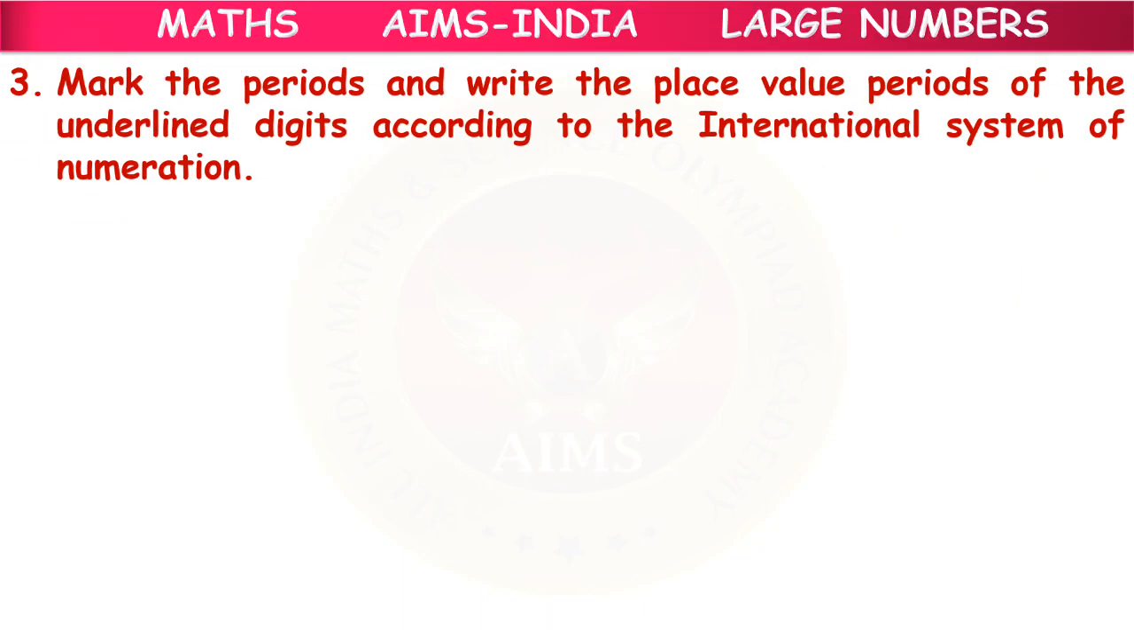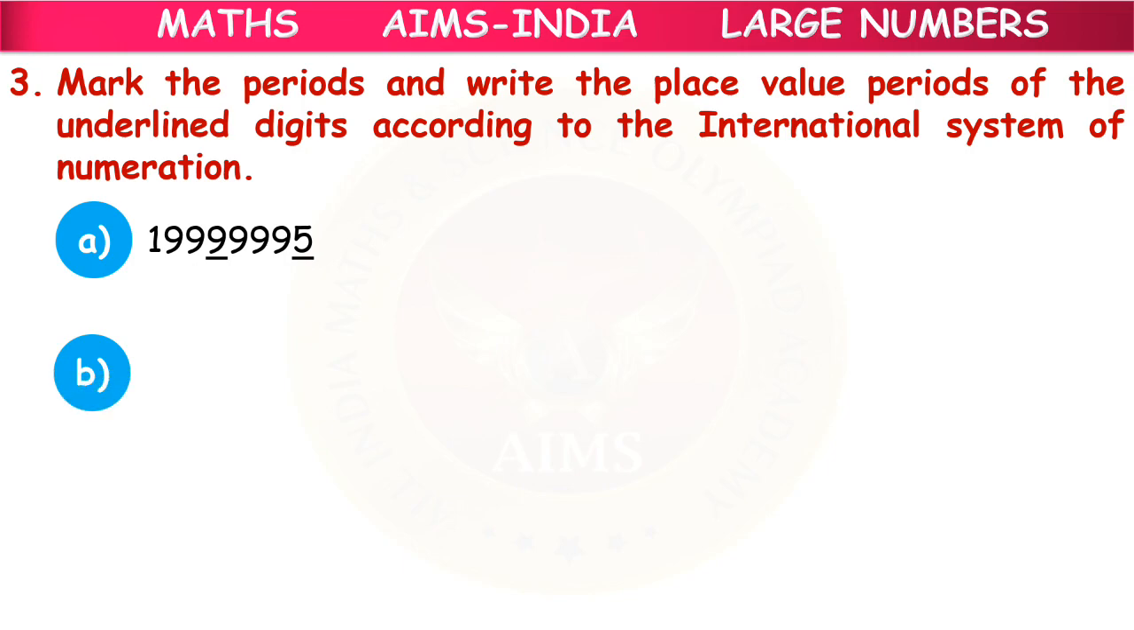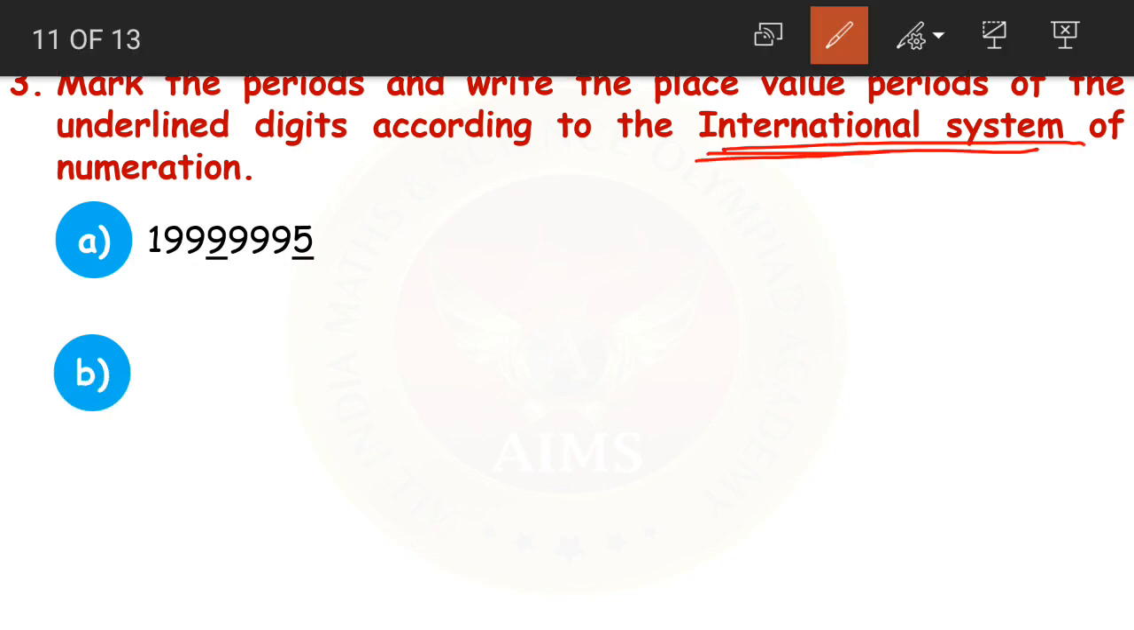Mark the periods and write the place values of the underlined digits. What should we do? We should write the place values of the underlined digits according to what? Remember, according to the international system. First, he asked us to mark the periods. How will we do that? We'll mark the periods after every 3 digits. 1, 2, 3, comma, then comma. This is in millions period, these are in thousands, and then we have the ones period. See, like this, okay? Now we need to write the place values. We need to write what, children?